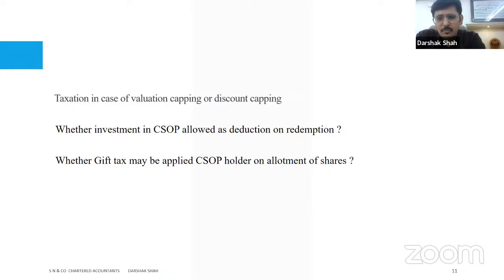Unless something fishy is made, and if it is arranged, and the arrangement entered is absolutely not in the practical sense, then it's a different scenario. But if it is a pure, genuine agreement entered, then that backup is going to play a very vital role in defending section 56.